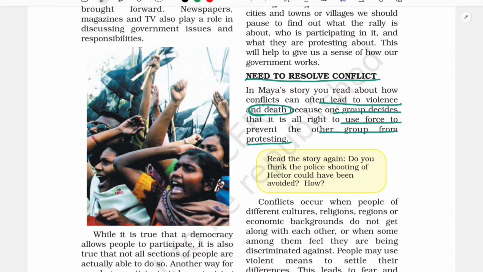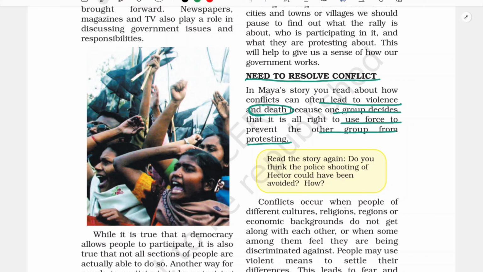That is why during our independence period, our freedom fighters always opted for non-violence, because they knew the result that violence gives. And with that, we ultimately won our independence as well. But here in Maya's case, I hope you remember that story. If you forgot, please do watch my previous video regarding the key elements of a democratic government.